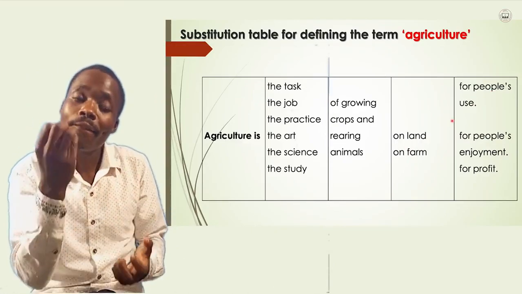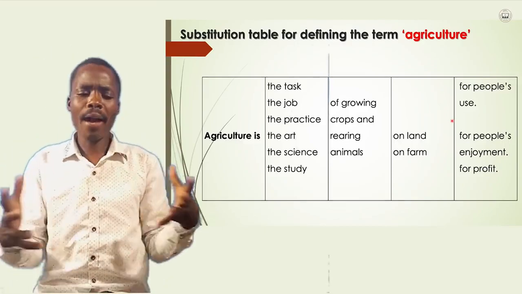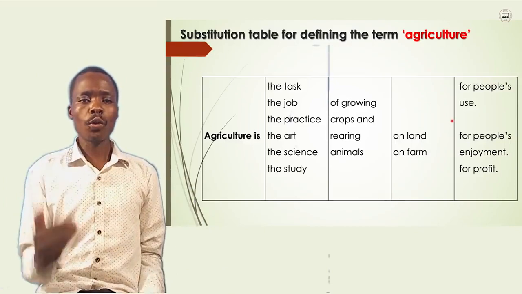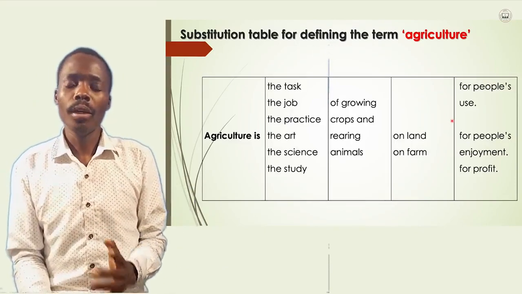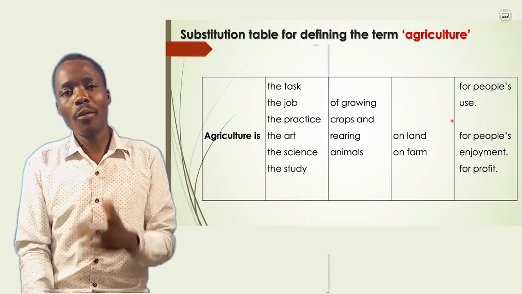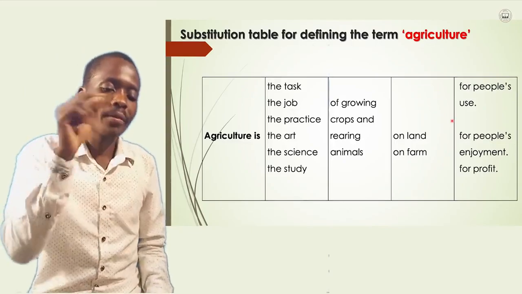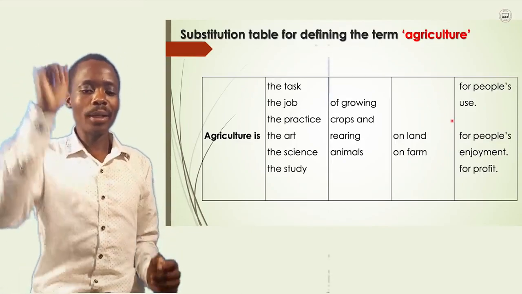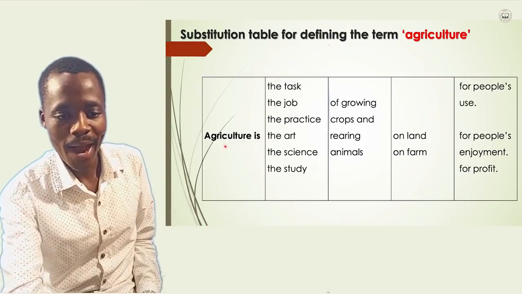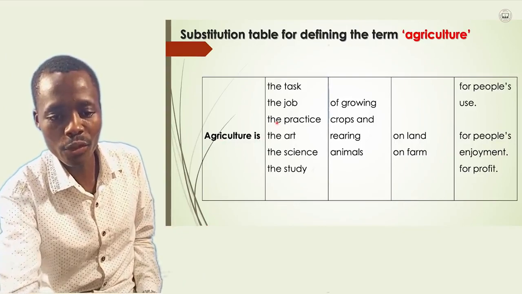Now, from the substitution table, we also have some phrases that are referring to agriculture. We cannot overlook them. We have to discuss and talk about them. If you are writing that one down, can you look at this? Let's go back to agriculture. Agriculture is the job.